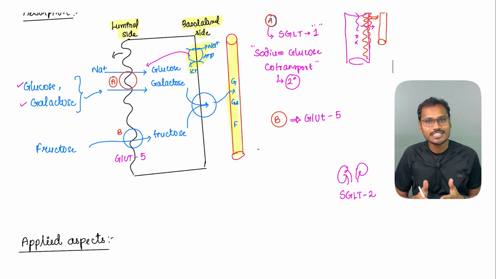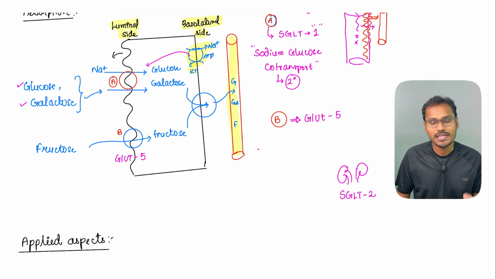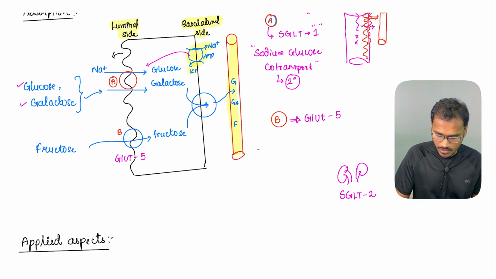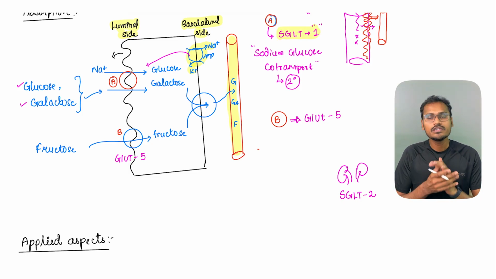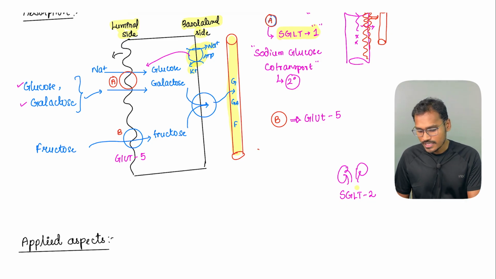How many gastrointestinal tracts do we have? The gastrointestinal tract is 1 tract. So, this has to be SGLT1. And they ask these questions in INICET, NEET and other entrance examinations also. So, pay attention to all these important transporters. Now, if I want to give a drug to a diabetic patient to reduce their glucose levels or to send the excess glucose out of the body, I should block the SGLT2 only, because if I block this, the glucose will go into the urine, which is good for the patient because the patient is having high glucose in the blood.